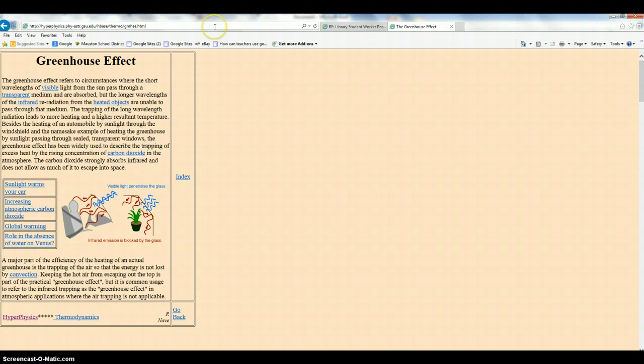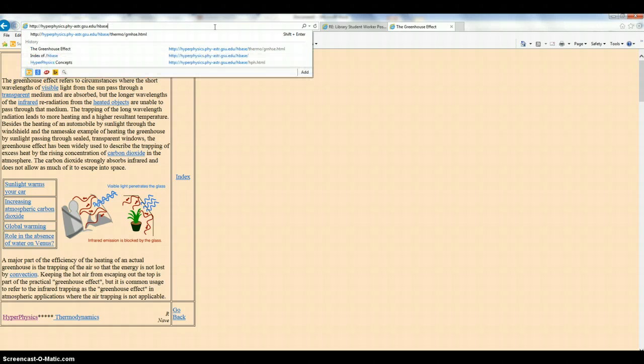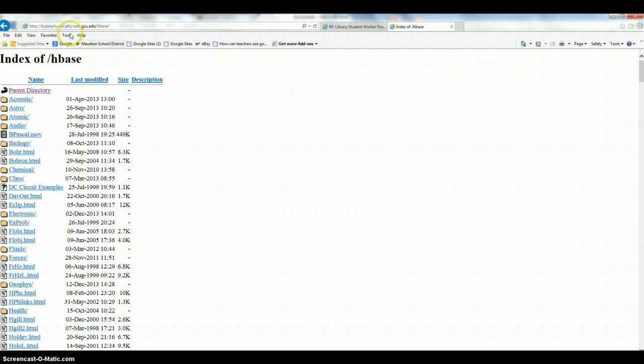Now, if we take this and get rid of the pages, let's stop at HBase because that's going to get us to the home page, I think. Oops, that's going to get us to the index.